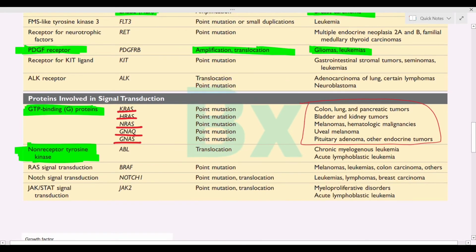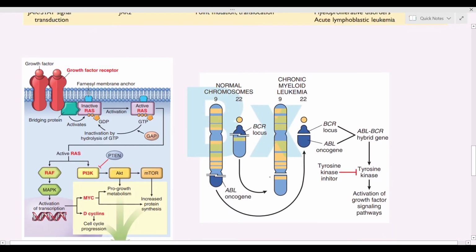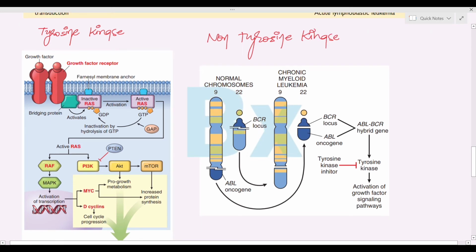In all of the tumors, KRAS is the most common mutation of the signal transduction pathway. So first we are going to learn about the different types of transduction pathway. We have a tyrosine kinase pathway, and second, we have a non-tyrosine kinase pathway. First we are going to discuss the tyrosine kinase pathway. See, here it is a growth factor receptor. Whenever the growth factor arrives, it will lead to the activation of RAS. This RAS is a membrane bound protein.